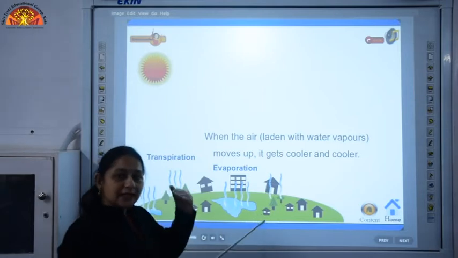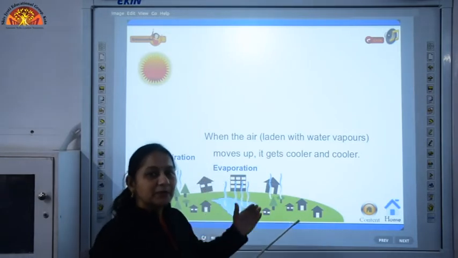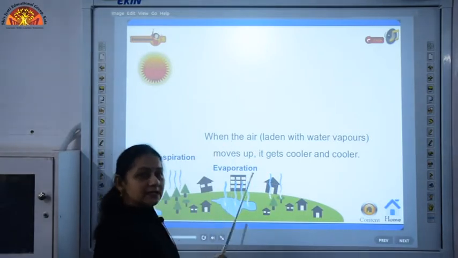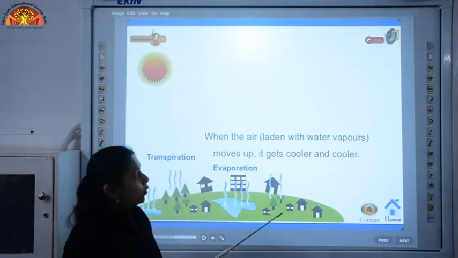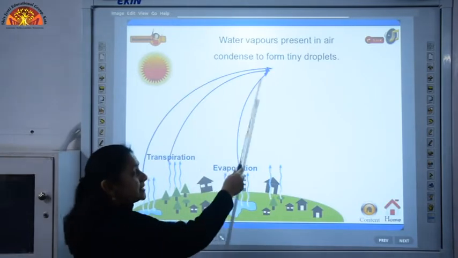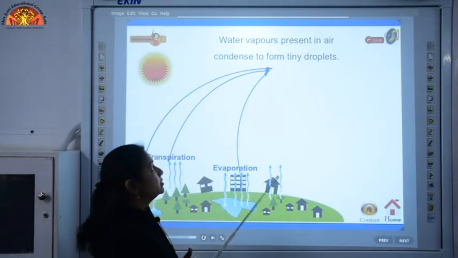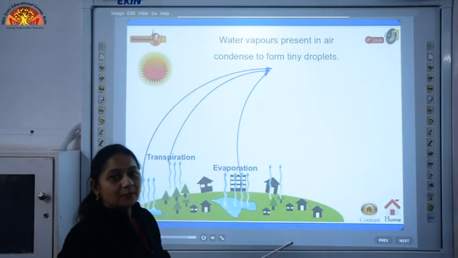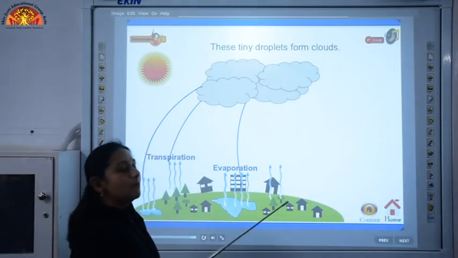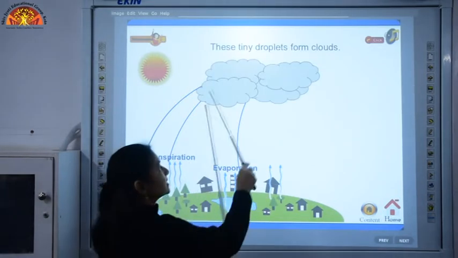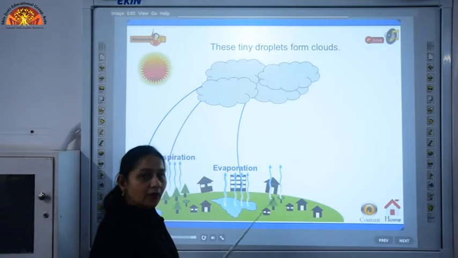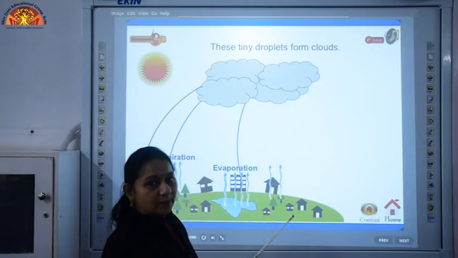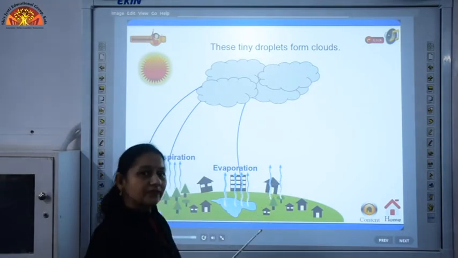But we know that as we move to higher altitudes, the temperature lowers; the temperature is less at higher altitudes, means it gets cooler and cooler. So, when water vapours present in the air are cooled, they condense to form tiny droplets, and these tiny droplets combine to form clouds. So, by the process of condensation, you can see the clouds forming.